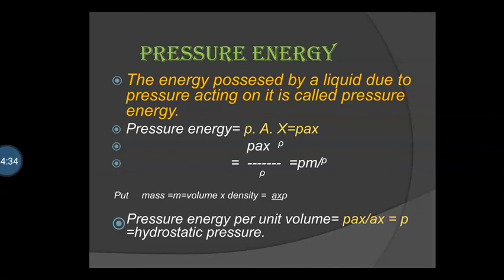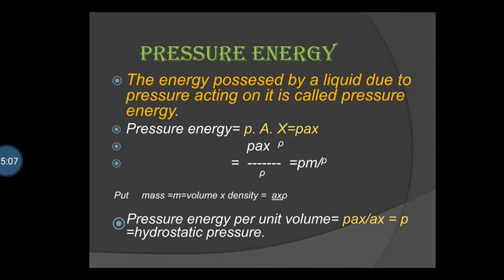Then we get m P upon rho, where m is the mass of that liquid. Mass is equal to volume into density. Volume is equal to AX. Density is equal to rho. Therefore, mass m is equal to AX into rho. Then we get pressure energy is equal to m into P divided by rho.